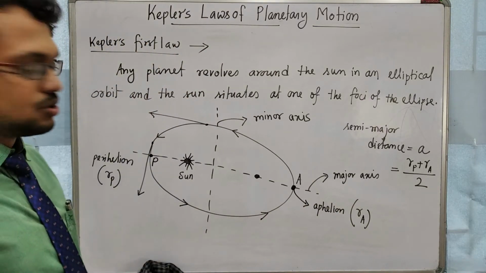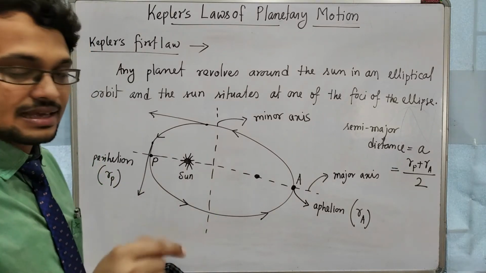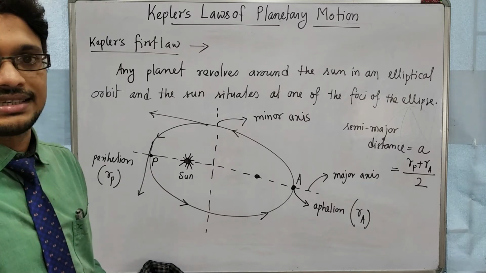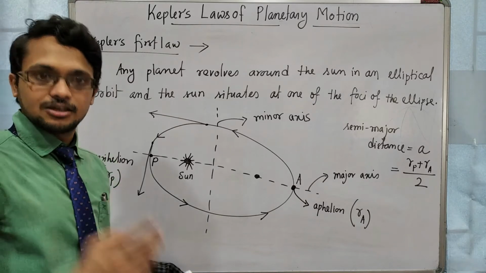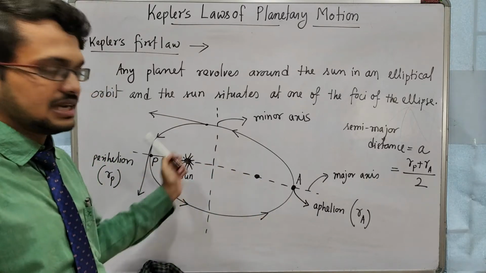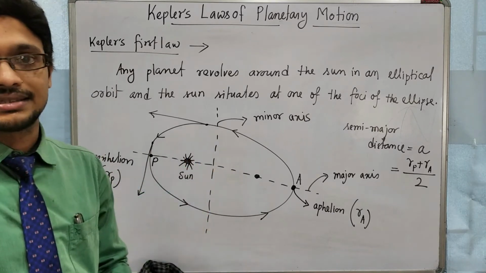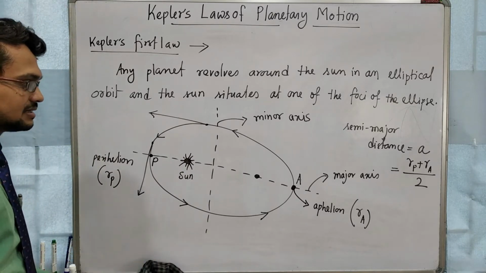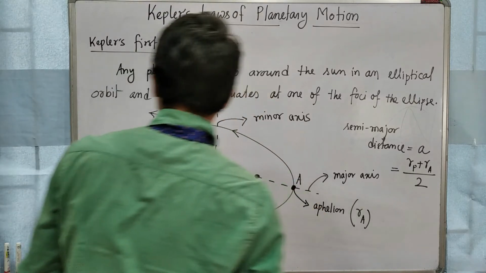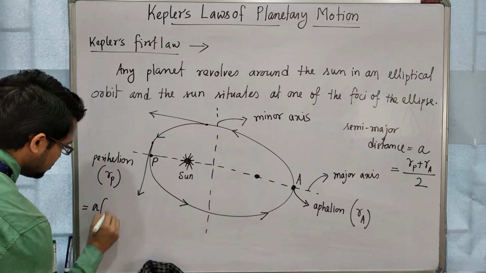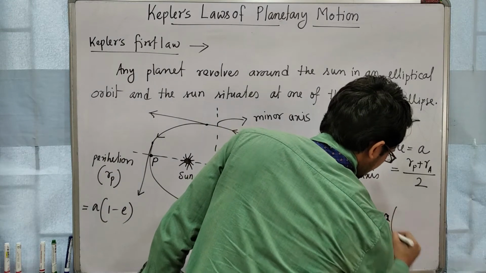RP is the perihelion, RP will be A into 1 minus e. Small e is known as the eccentricity of the ellipse. Like we get a radius in the case of a circle, in the case of an ellipse we get a few terms like eccentricity, semi-major axis, and semi-minor axis. So this is called eccentricity, small e. RP is written as A into 1 minus e, and RA will be A into 1 plus e.